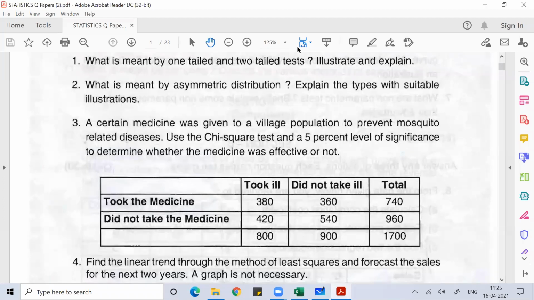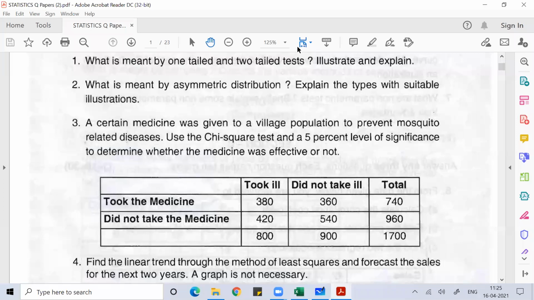Maybe government is planning to give required attention or assistance to the people with regard to mosquito related disease. With that initiative, government is trying to reach the people wherever there is a chance of having a mosquito related disease. Based upon that initiative, the government has given certain people medicine.